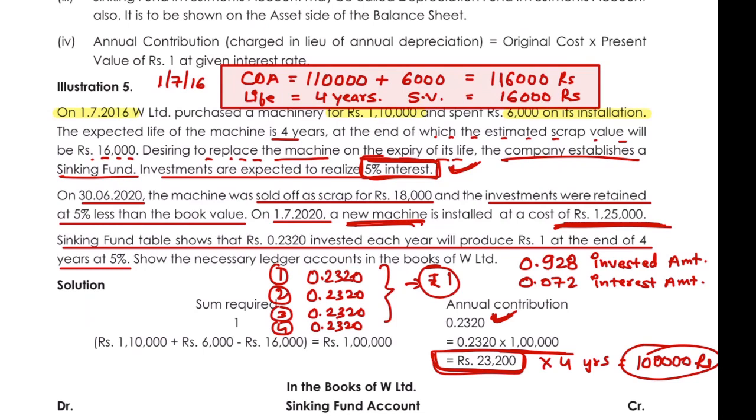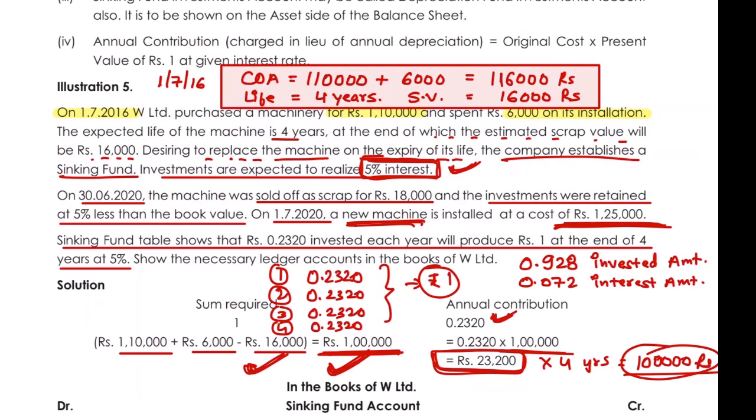Where did this 1 lakh come from? Your cost was 1,10,000, then you added 6,000 in installation, but you have to reduce the scrap value, that is 16,000. So your net cost is 1 lakh rupees. That is why we need to arrange 1 lakh rupees, so that after 4 years, when this asset is sold as scrap, I will get 16,000 from the scrap, and with the 1 lakh I will get 1 lakh 16,000 back.